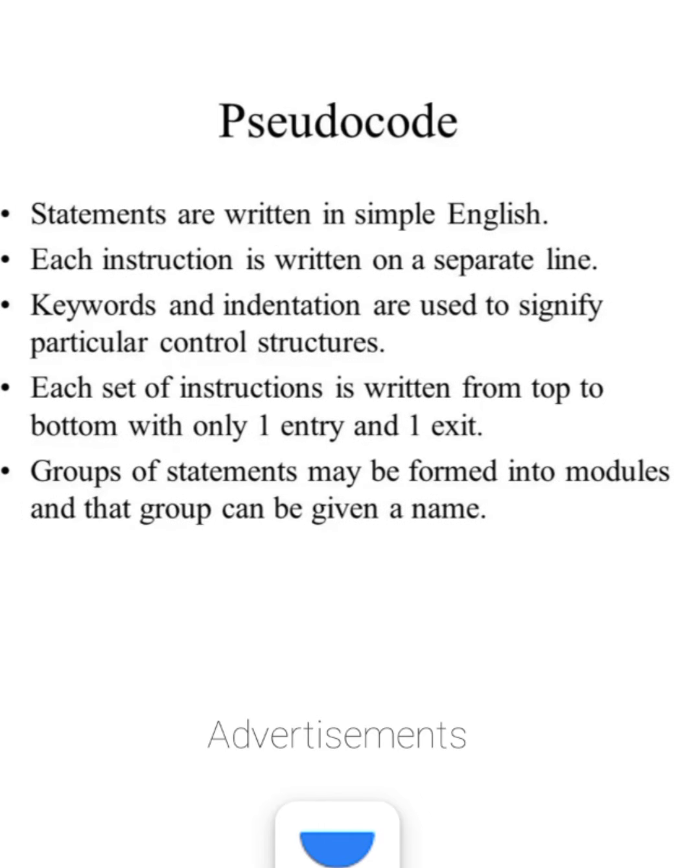Pseudocode: statements are written in simple English. Each instruction is written as a separate line. Keywords and indentation are used to signify particular control structures. Each set of instructions is written from top to bottom with only one entry and one exit. Groups of statements may be formed into modules, and that group can be given a name.